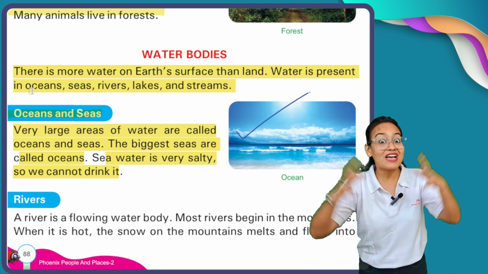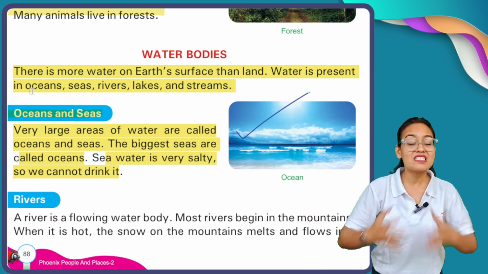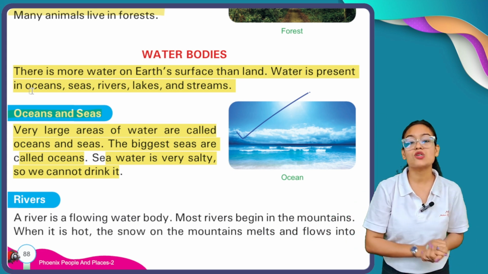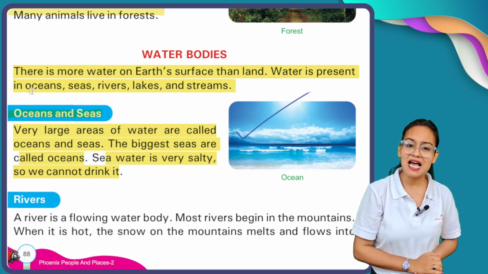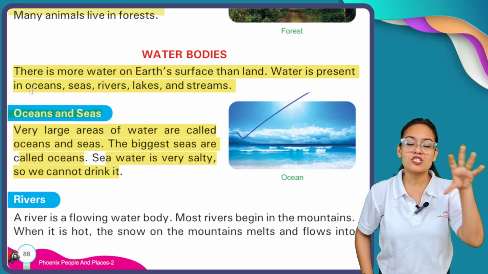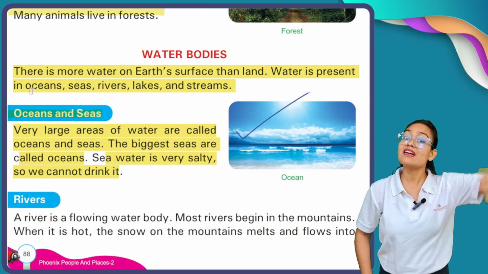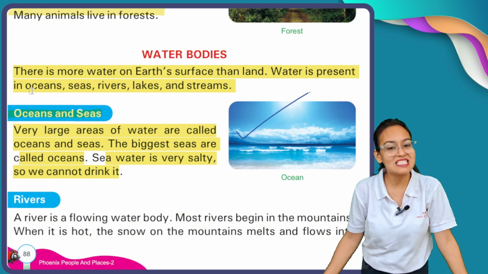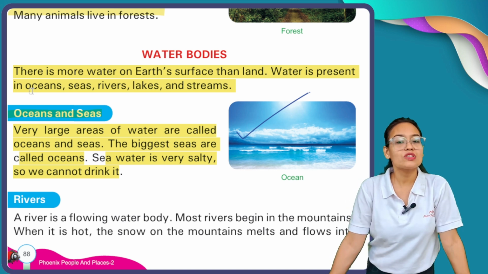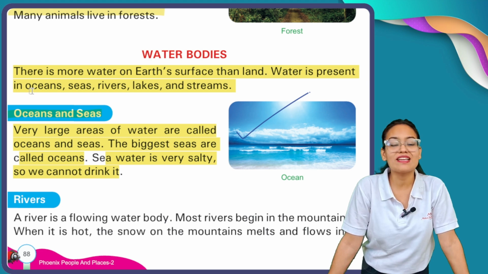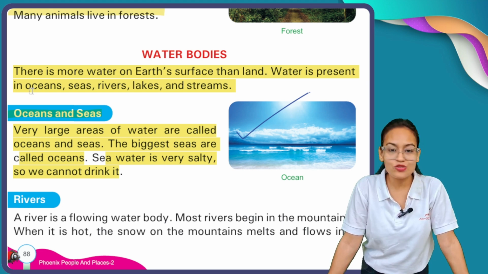The very large area covered by water is called an ocean, and a smaller area in comparison to an ocean covered by water is called a sea. The water of oceans and seas is salty in nature. That's why it is not drinkable. We can't drink that water.